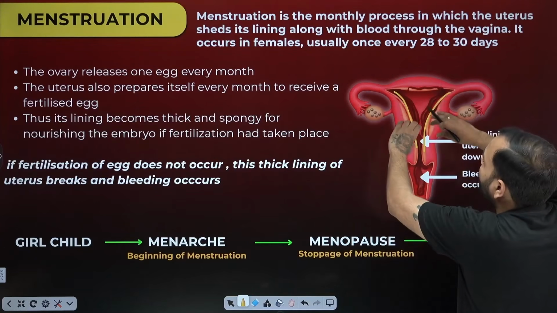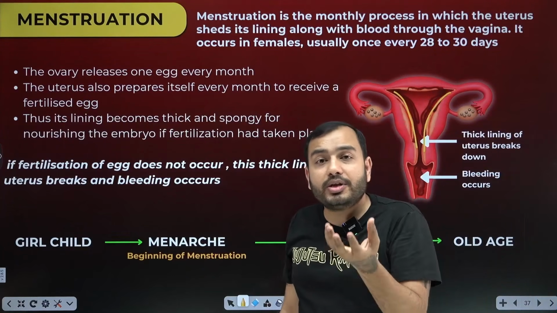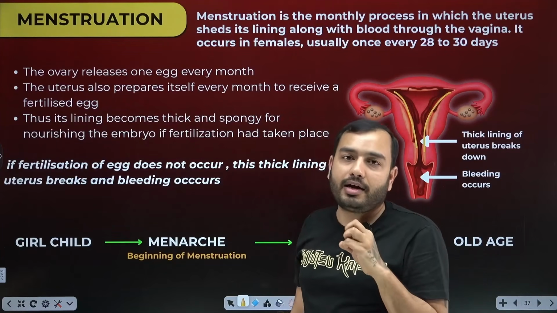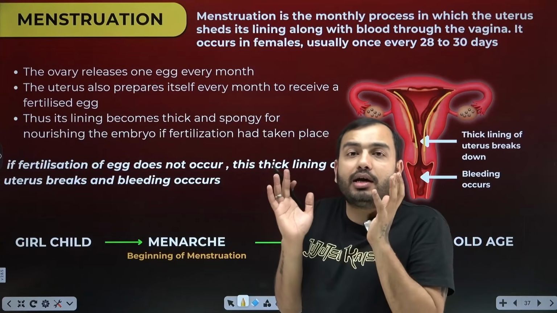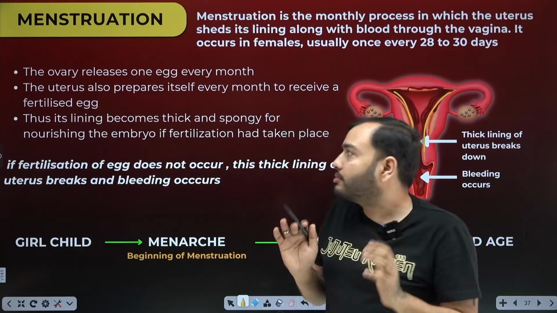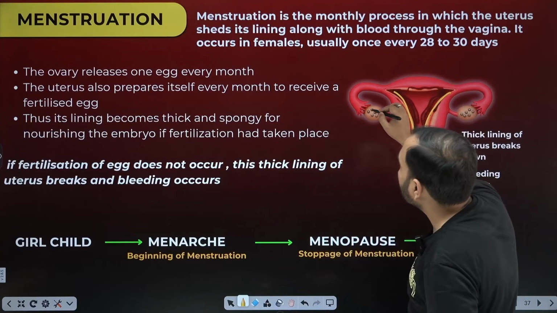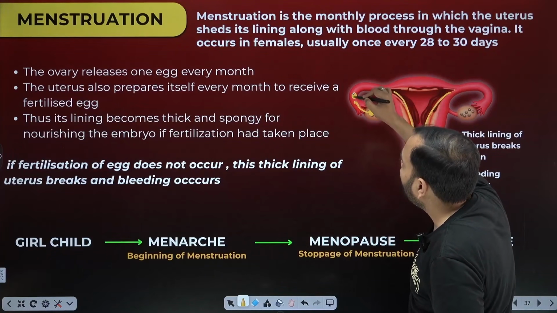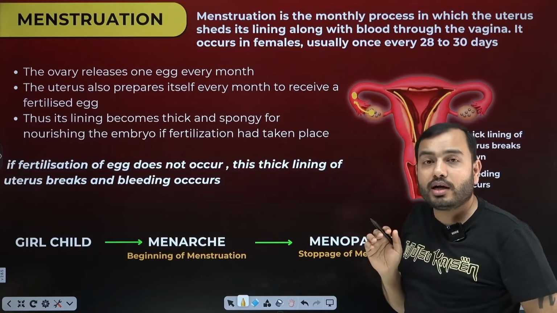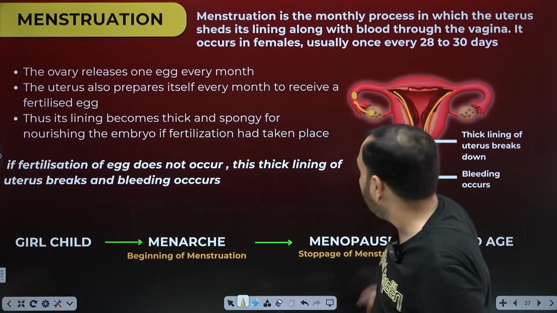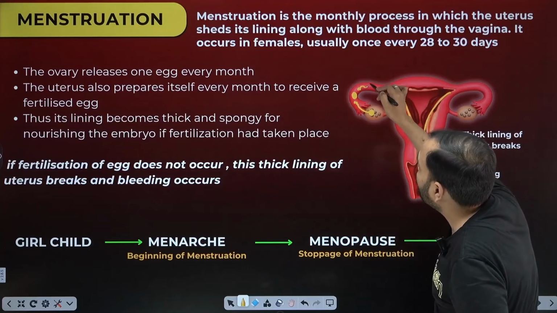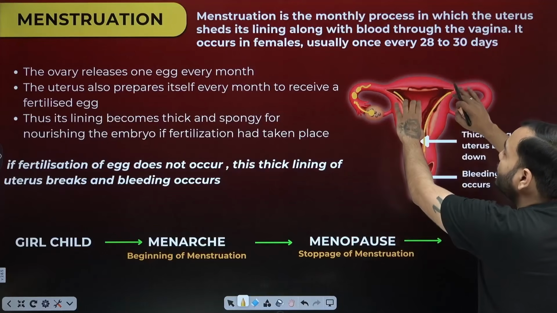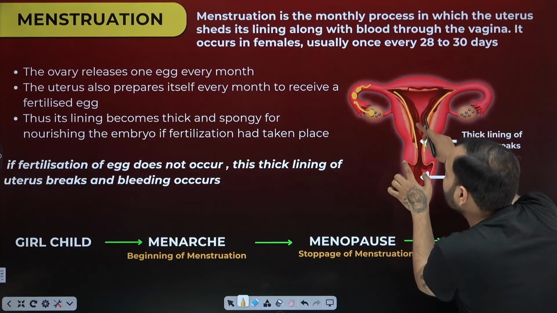So what does the uterus do? It prepares a thick wall every month. Understand it this way: it prepares the home for the child. Not even a newborn child, but the embryo that is forming inside the womb. The zygote that becomes an embryo, for that it gets a home ready. How does it get the signal? It gets the signal like this. What came out of the ovary? The ovum, the egg cell, came out of the ovary. Where did it go? Into the fallopian tube. Now this reproductive system is innocent. It thinks that sexual intercourse will happen, sperms will come and fuse here, and if fusion happens, I will get the child. So it got ready. They start building a home for the child. They started making their uterus wall thick, that endometrium I told you.